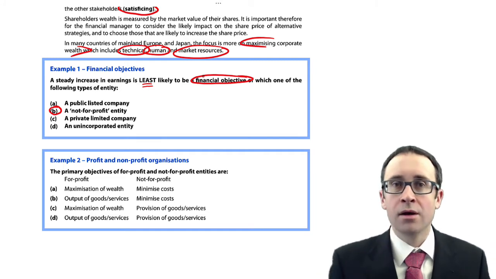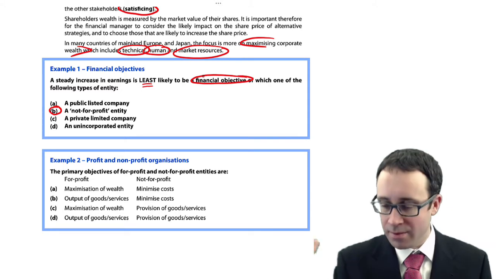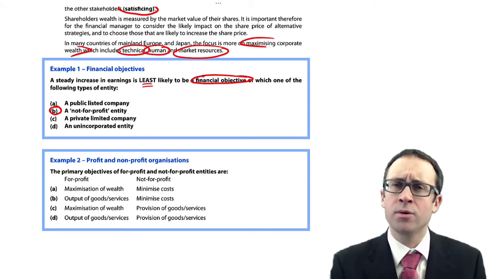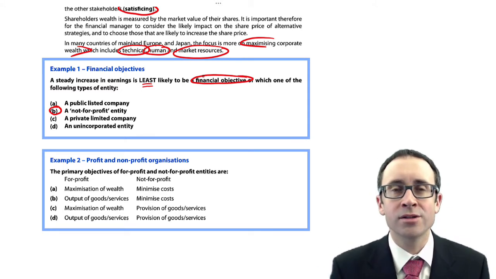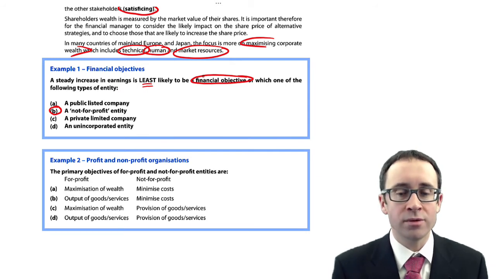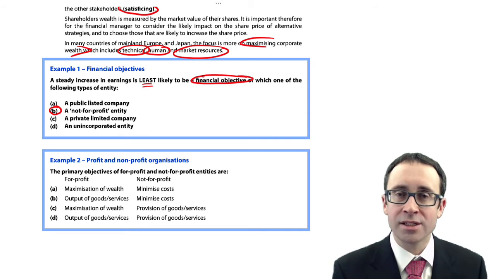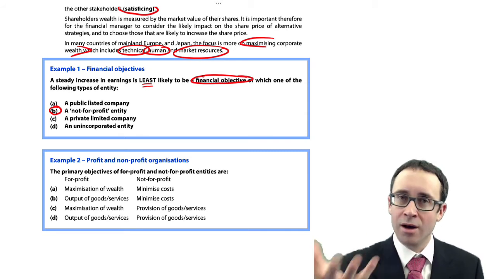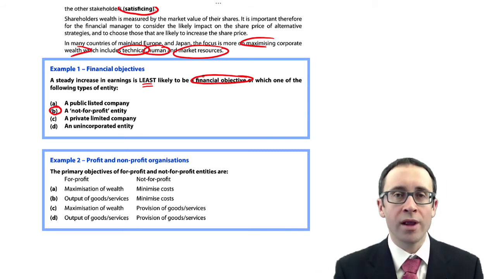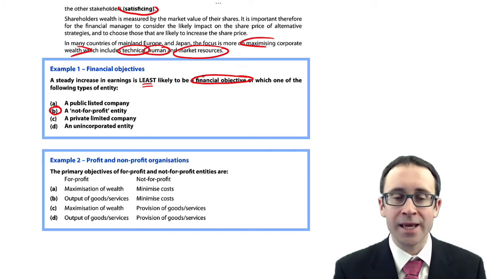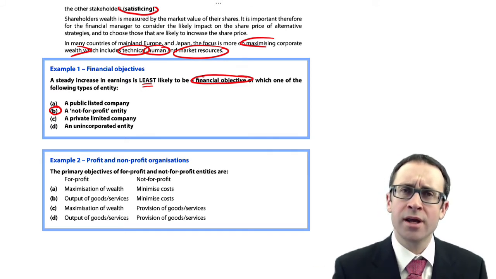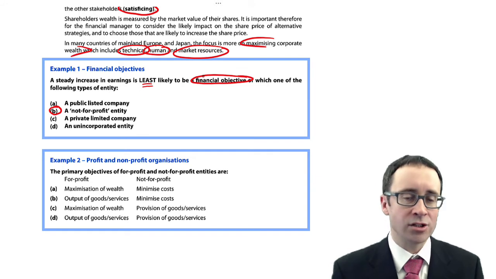I can go downstairs in my house and turn on the tap and there comes water, but elsewhere in the world, it's not so easy to get that clean, fresh, running water, is it? So their objective is much more non-financial, in terms of meeting its overall aim of providing clean water. So an increase in earnings would be the least likely financial objective there.